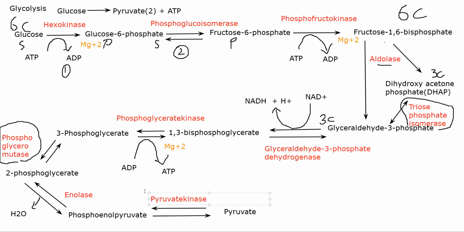And you have a reaction where ADP is being converted into ATP, obviously in the presence of magnesium. So this will form your end product, the 3 carbon pyruvate.